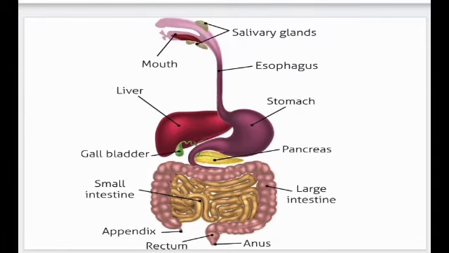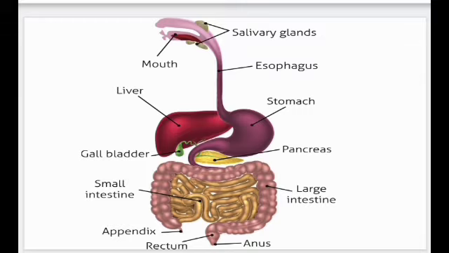Here you can see that there are different organs in the digestive system. It consists of two main parts, the digestive tract and the digestive organs. Students, without the digestive organs, the digestive tract would be just a tube-like structure. The food will not get digested. Whatever form the food enters in, it will come out from the other end of the digestive tract in the same form. It will not become a simpler form.